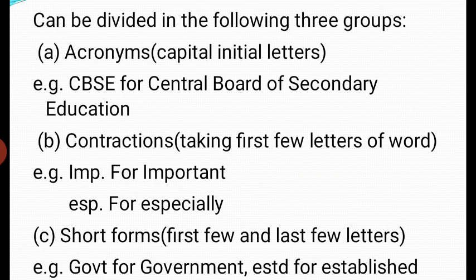In the key to abbreviations, you simply state that ESTD is for established, GOVT is for government, UNI is for university. So that's why it is very important to give the key to abbreviations so as to avoid confusion. And also let's not forget that if you don't give the key to abbreviations, you end up losing 1 mark.